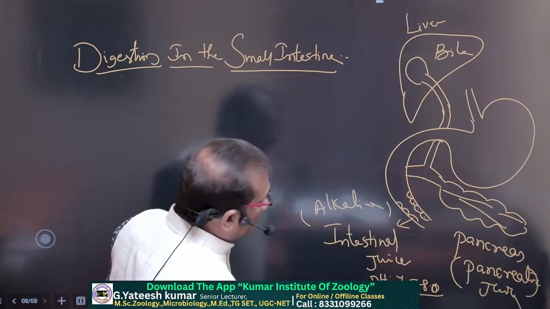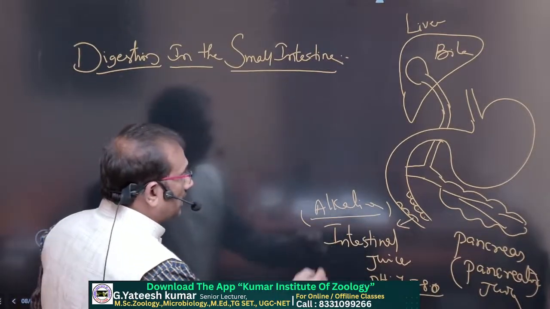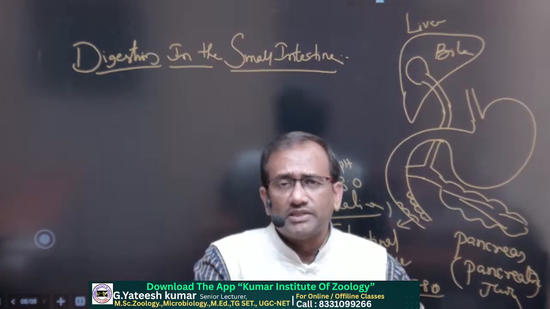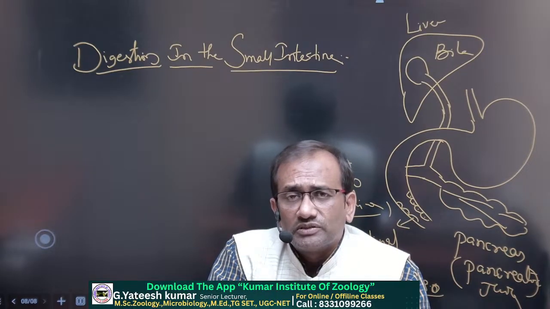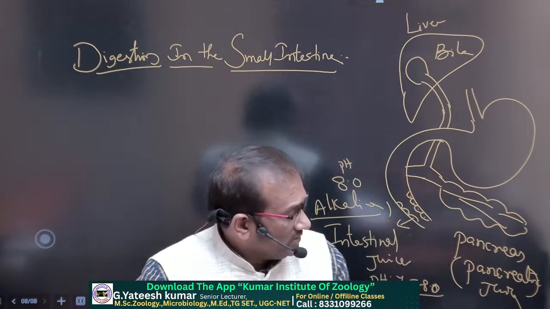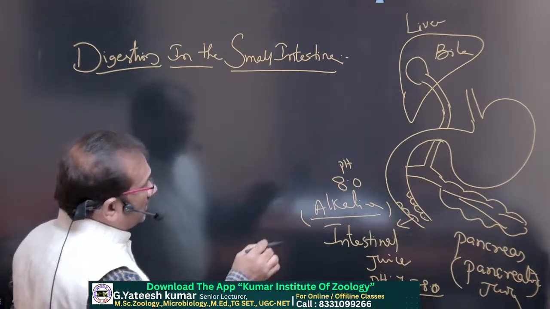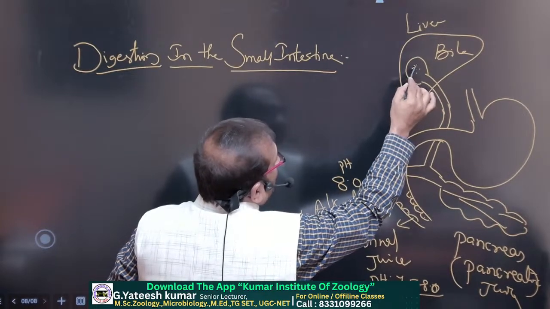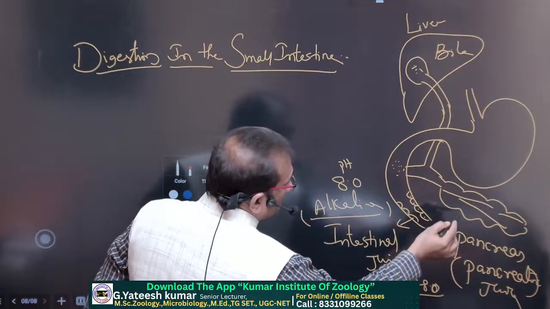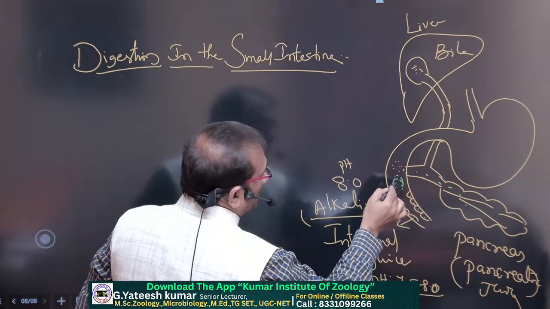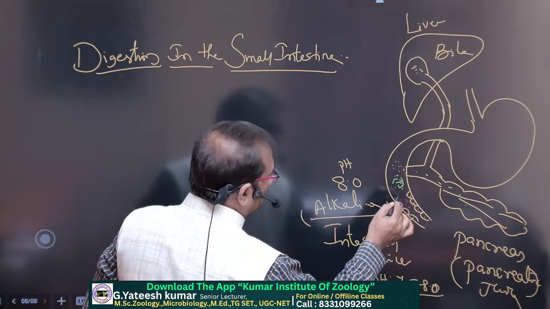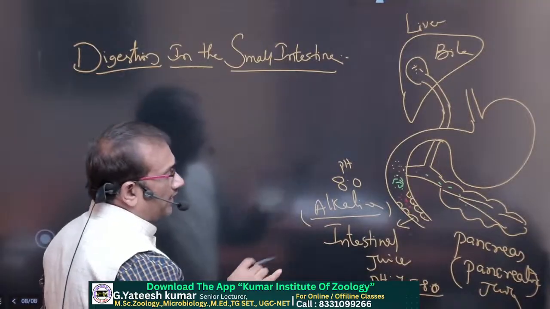because the pancreatic enzymes all function at an alkaline pH of 8.0. They work at pH 8 only. That is why the intestinal juice pH is 7.5 to 8.0. So from the liver, bile enters into the duodenum in this area. From the pancreas, pancreatic juice also enters into the duodenum, and from the intestine, intestinal juice also enters into this area. Means intestinal juice, pancreatic juice, bile juice.